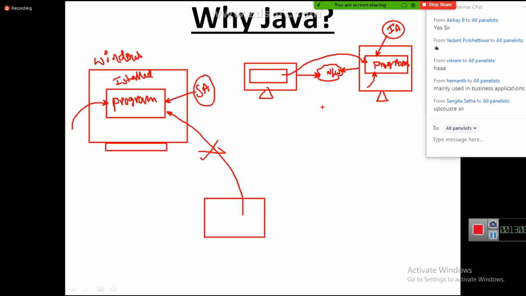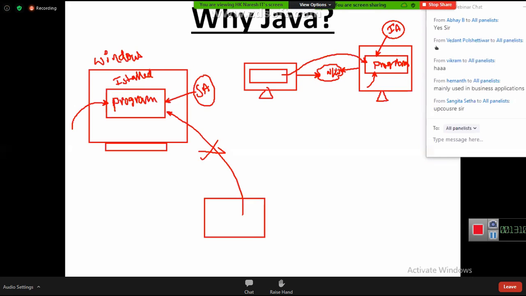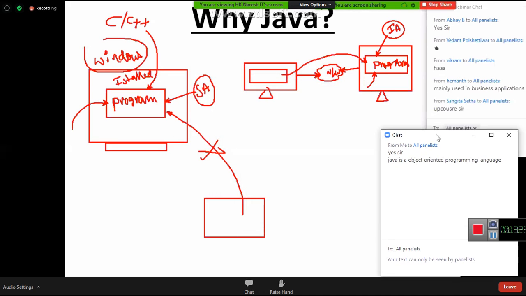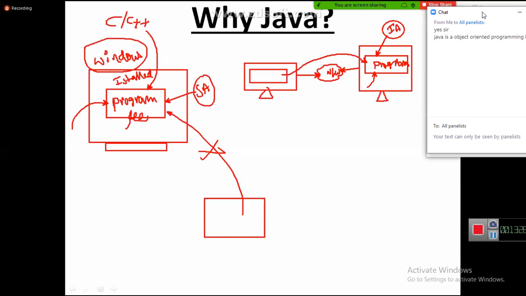Fine. I have a question, carefully answer. Here, the very important point is to observe carefully. The C++ language's target is developing standalone applications: developed in one computer in Windows, and executed only there. Then it is called a standalone application. The target of Java is different. The target of Java is to develop a program in one computer, download that program into another computer, execute it there and get the output here. This is the target.